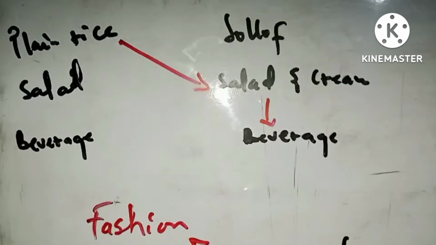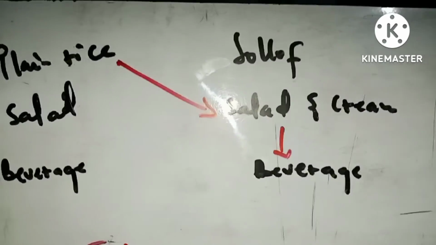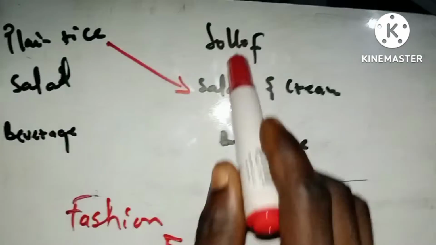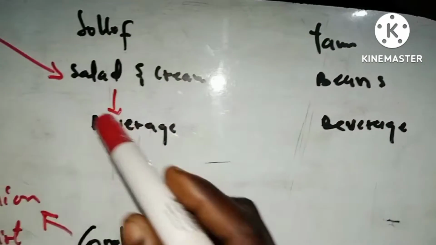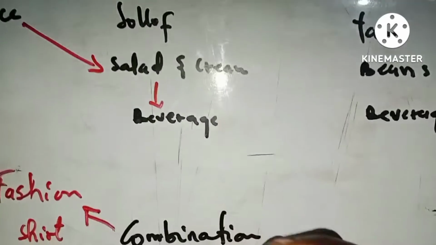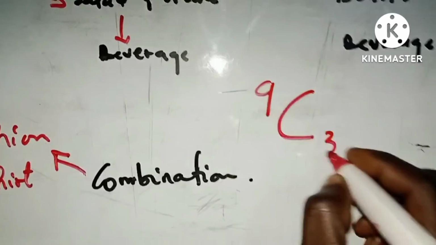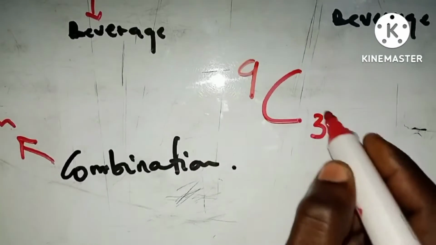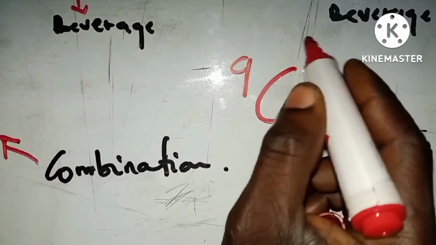Now, the notation for that is, back to the food items at the restaurant, how many items are we having? One, two, three, four, five, 6, 7, 8, 9. So in all we are having 9. If that happens, how many items are we selecting? We are selecting three. So we can say 9 combination 3. Out of the 9 items here, we are going to select 3.